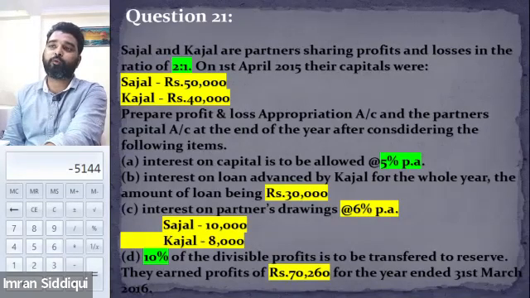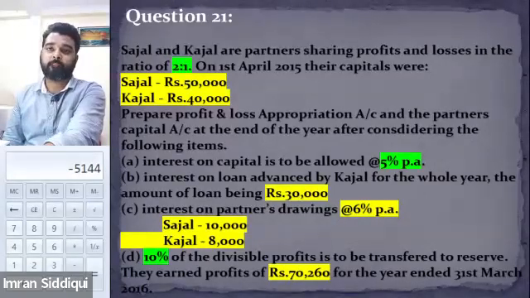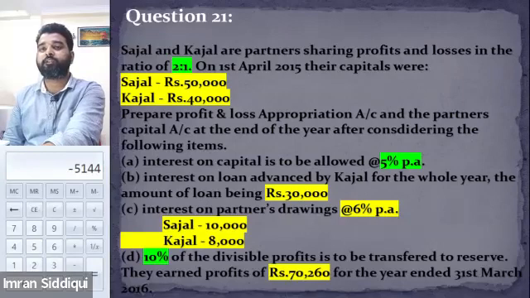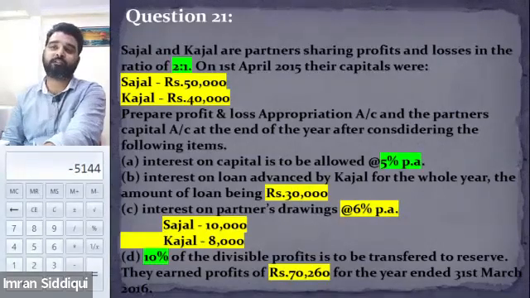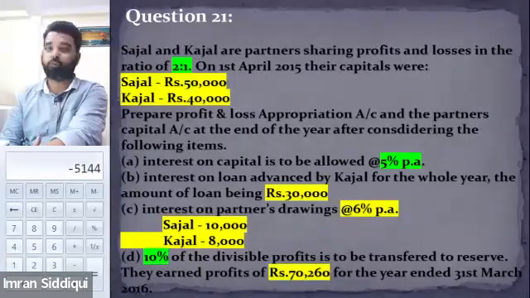Prepare profit and loss appropriation account and the partners' capital accounts at the end of the year after considering the following items. So the question simply says that we need to prepare the P&L Appropriation account, and it has provided certain items for consideration. After considering these items we will be able to prepare the P&L Appropriation. Item first says that partners are required to be paid interest of 5% per annum. So both the partners are entitled to claim interest at 5% per annum.